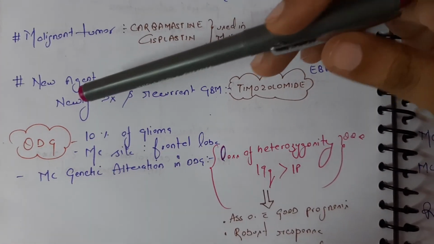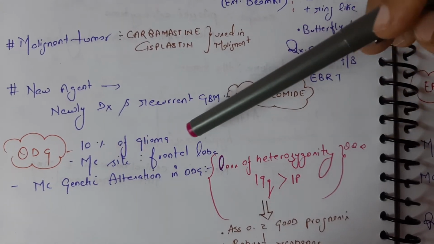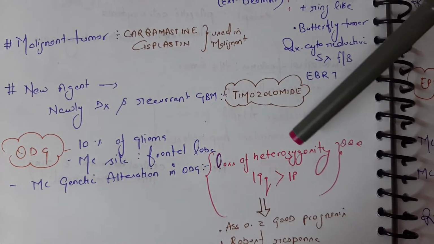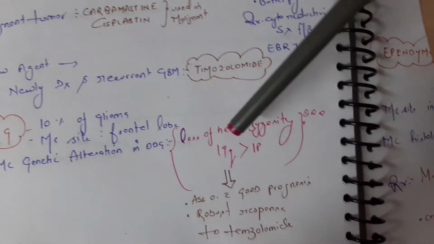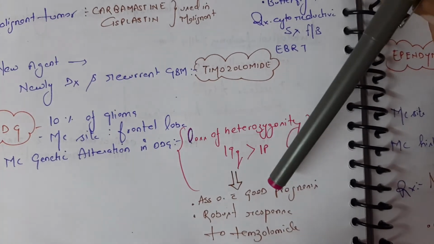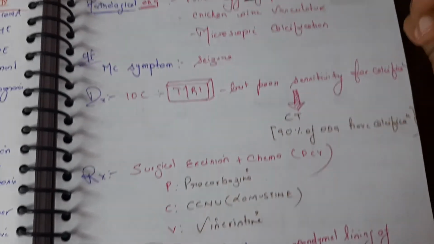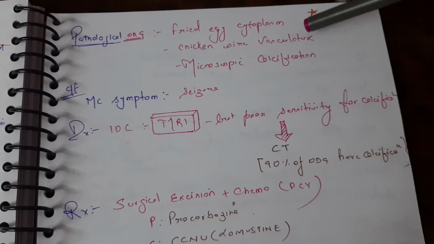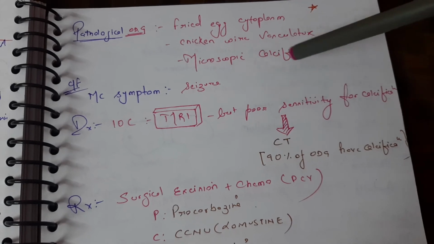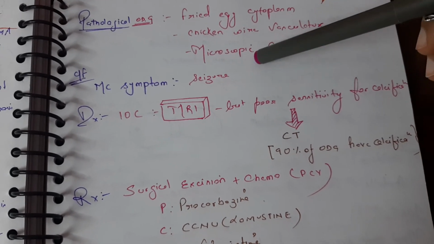Then we have the oligodendroglioma, 10% of gliomas. The most common site is the frontal lobe. The most common genetic alteration in ODG is loss of heterozygosity of 19q and 1p, associated with good prognosis and robust response to temozolomide. Then we have the pathological changes such as fried egg cytoplasm, chicken wire vasculature, microscopic calcification, and the most common symptom would be seizures.